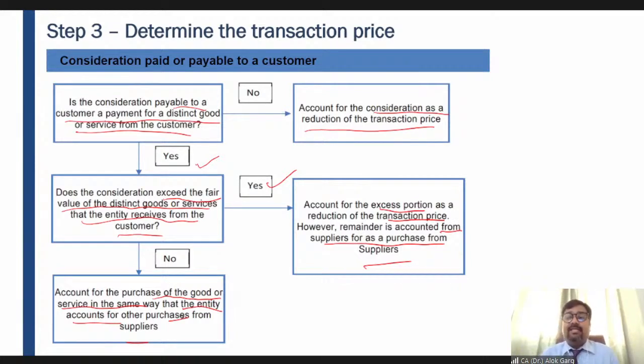So there are no rights getting transferred to PepsiCo. Understood? So in this case, it has to be reduced from the transaction price, right? And as far as you are saying that PepsiCo will enjoy more benefit of sales which was not possible earlier, of course it is related to the sales, and hence it has to be netted off from the transaction price, right?